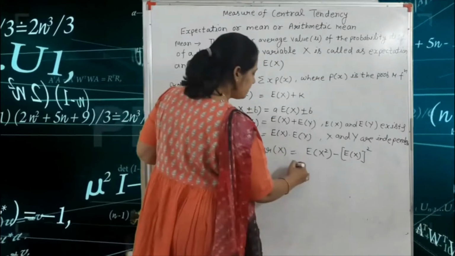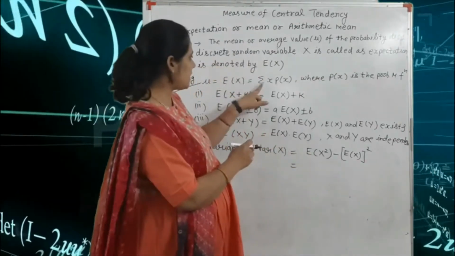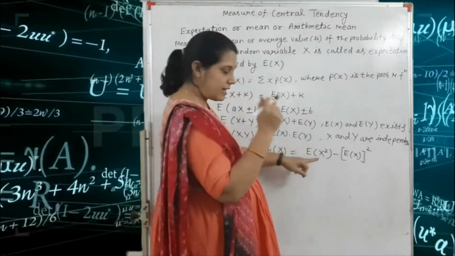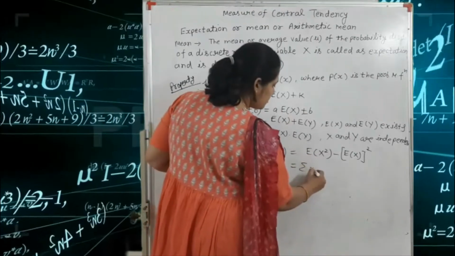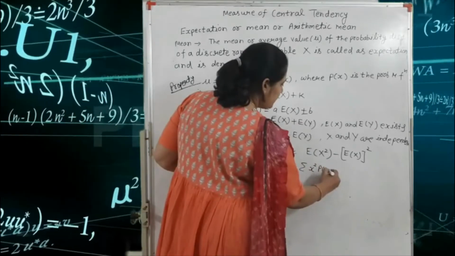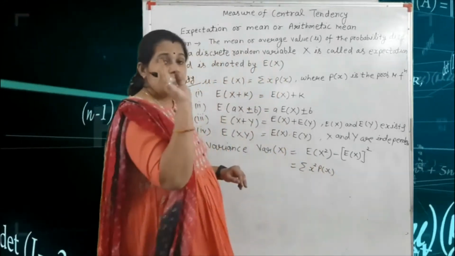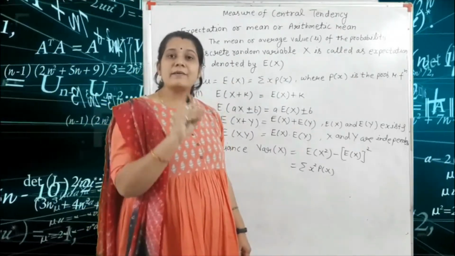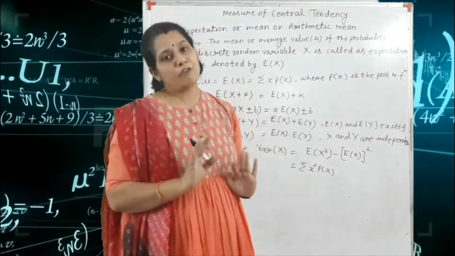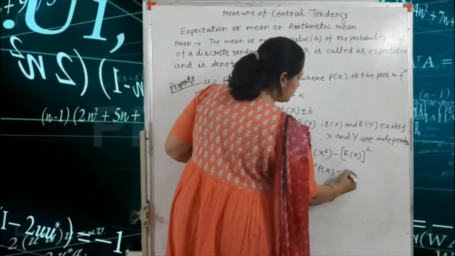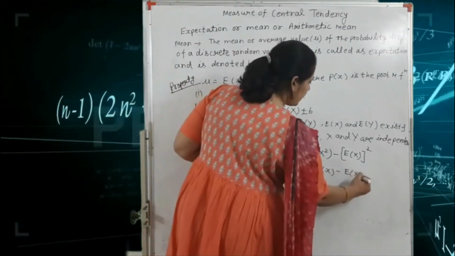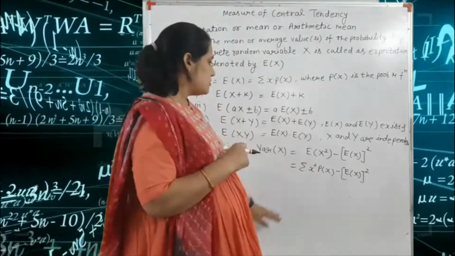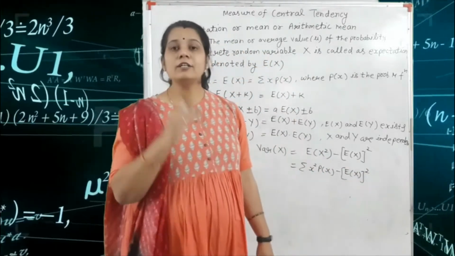So here, E(X) we write as summation x into p(x). If we open E(X square), we write summation x square p(x). Don't be confused here, this mean, this expectation and this variance depend on the probability form. Got it? And here we write (E(X)) whole square, or we can write mu square. So this is the formula of the variance.